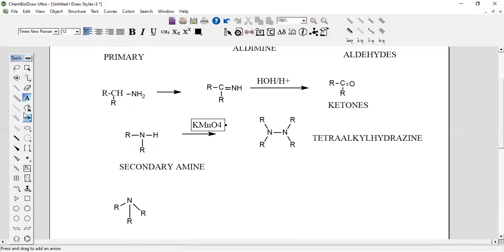But here this undergoes oxidation in presence of Caro's acid, which is nothing but H2SO5, or another one is H2O2. What is the name of H2O2? Hydrogen peroxide. Either Caro's acid or hydrogen peroxide. And this will give a compound called N-nitroso-dialkyl amine. Simply, this is the compound that will be formed.